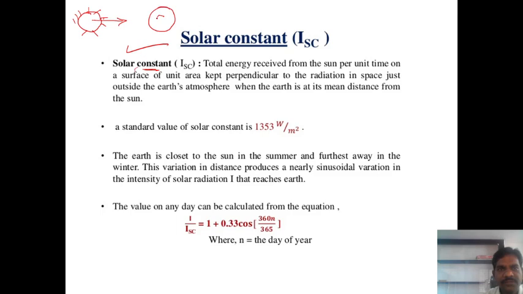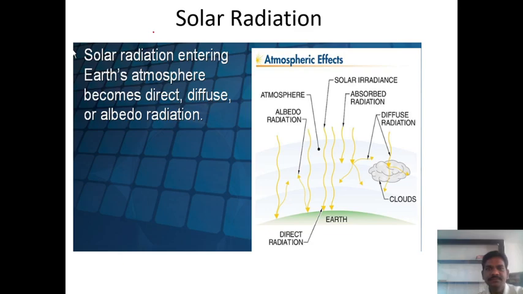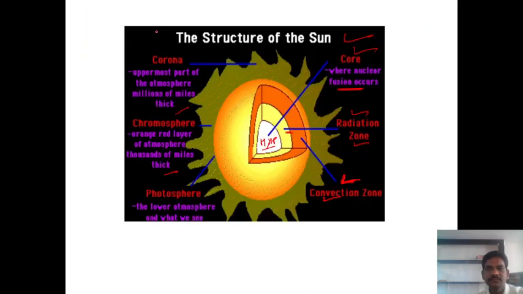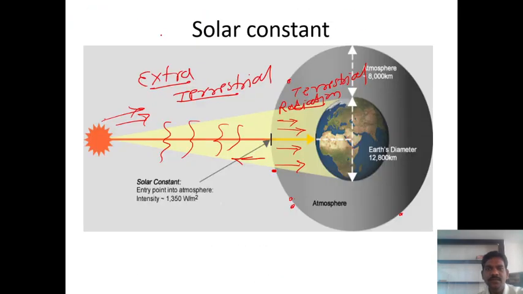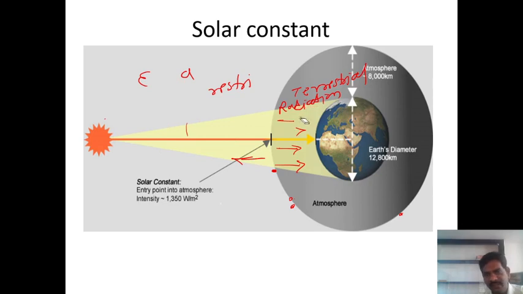Suppose this is the earth, and this is the earth's atmosphere. I just erase all the things here. You should understand this diagram very well, which is the extraterrestrial and which is the terrestrial radiation.